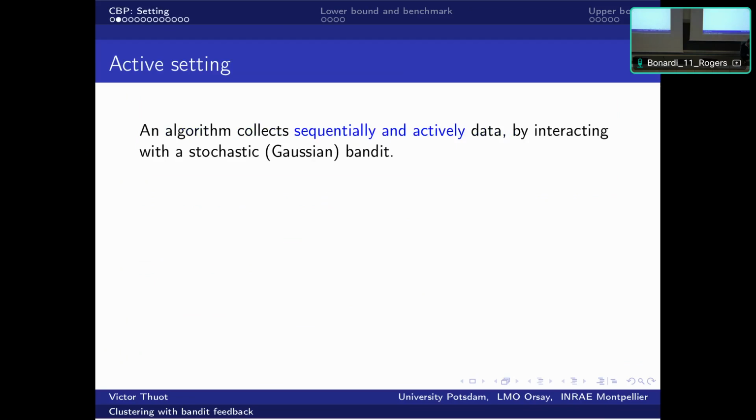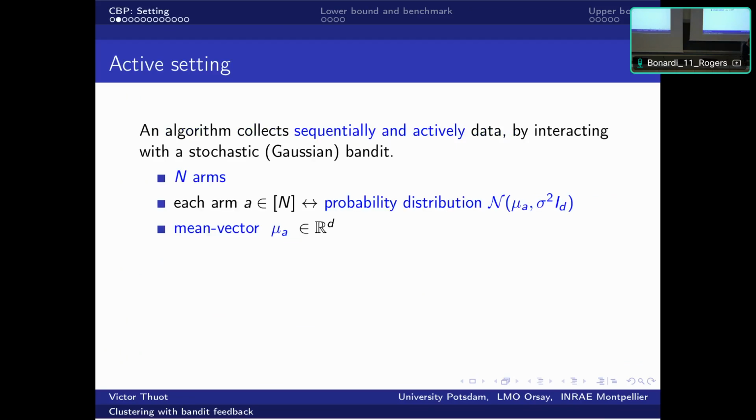So for the setting, we consider a bandit problem where we can collect data actively and sequentially from a bandit with n arms. For each arm, there is a probability distribution associated to this arm. For the presentation, I assume that this probability distribution is Gaussian. In the paper, it's sub-Gaussian.